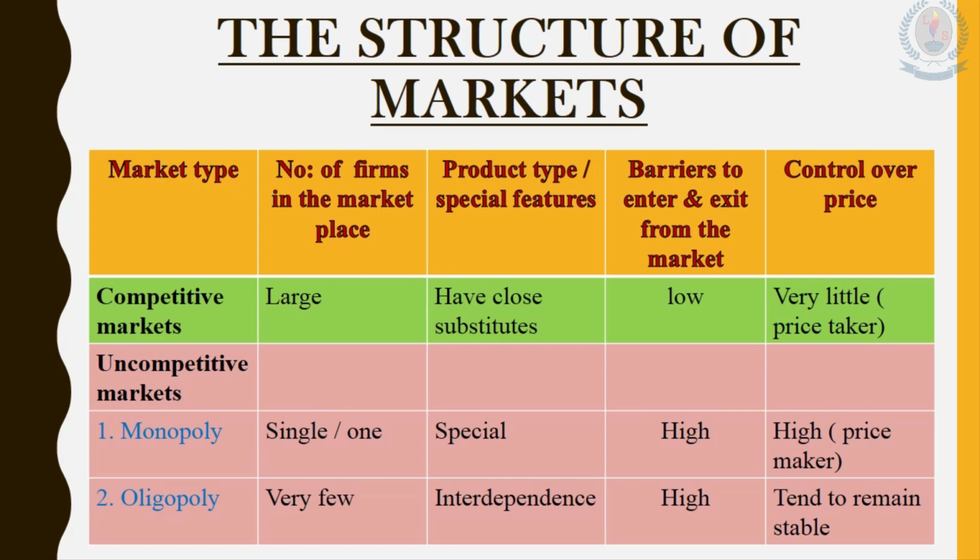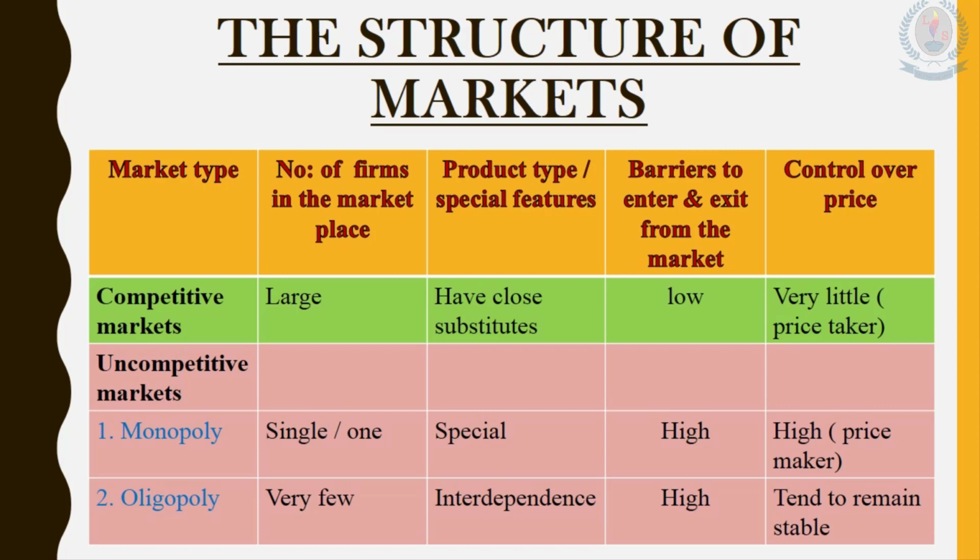When we pay attention to the next market type, we can identify two types of uncompetitive markets. The first one is the monopoly market and the second one is oligopoly. In a monopoly, most of the time there is only a single company, a single supplier, a single provider of that good.